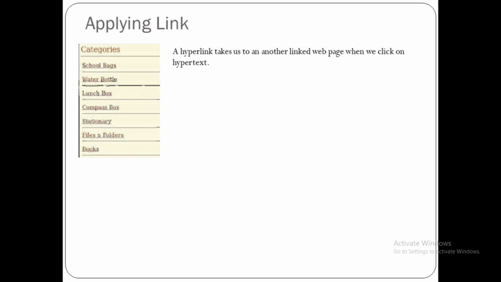A hyperlink takes us to another linked web page when we click on hypertext. So school bags, water bottles, these are the hypertexts. Select school bags to create a link for school page. What we have to do, just select school bags.